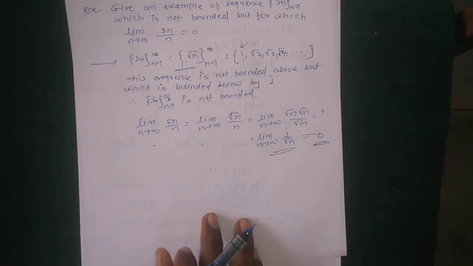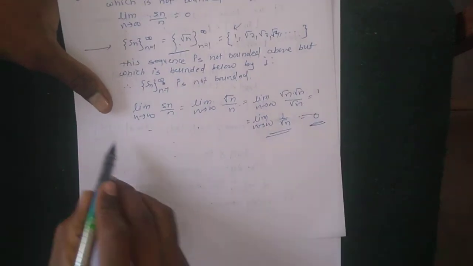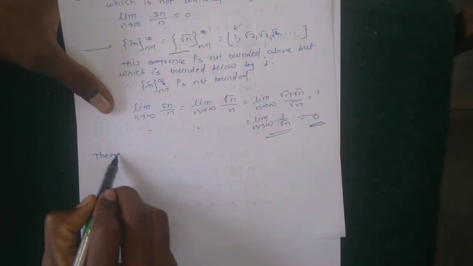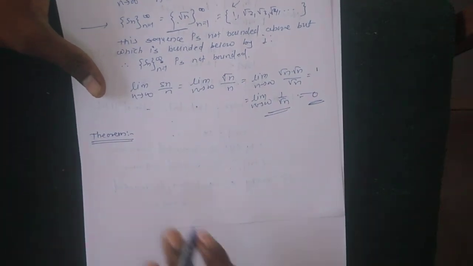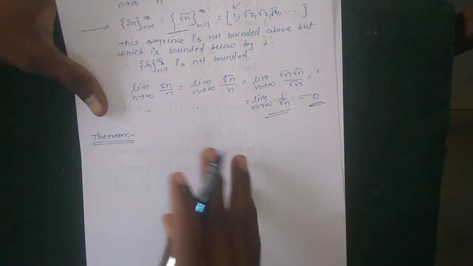Next: the product of two convergent sequences is convergent. Next theorem, or example, whatever it may be.